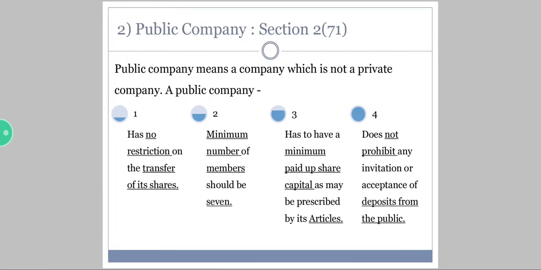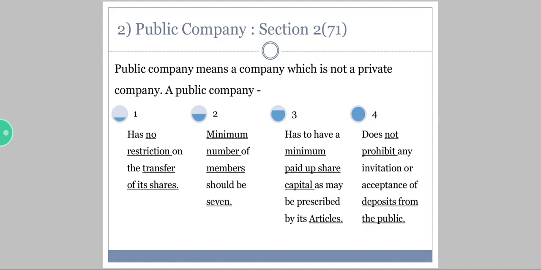Now, coming to the public company, see, public company means a company which is not a private company, first of all. Secondly, to be a public company, there are 4 rules given here. See, public company has no restriction on the transfer of its shares. The very first feature of this public company is it has no restriction on the transfer of shares.